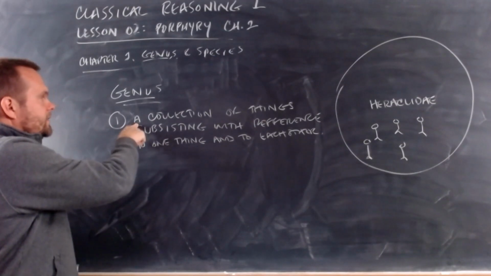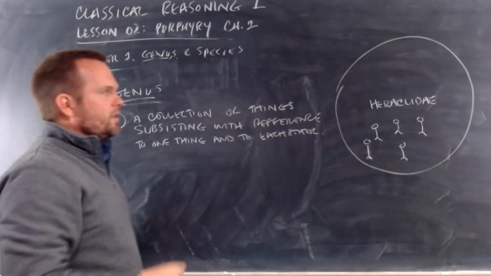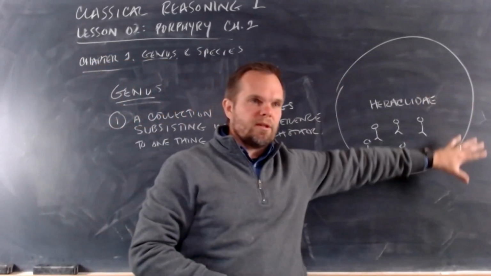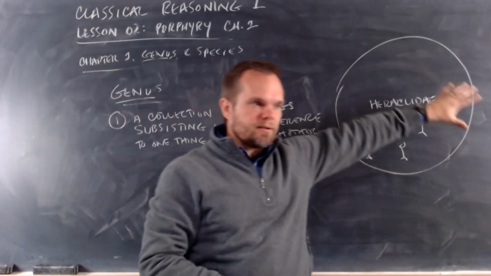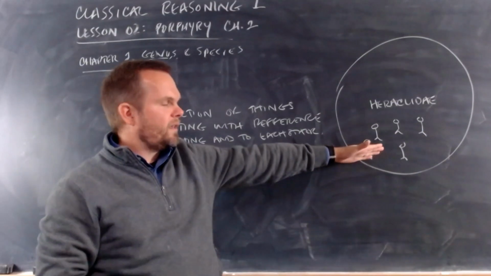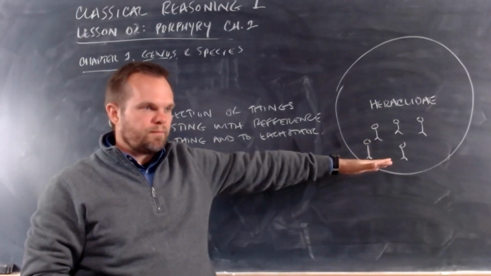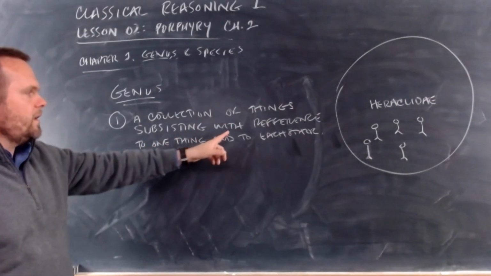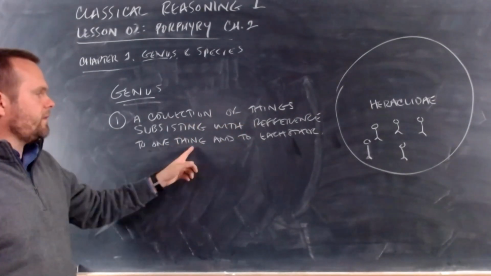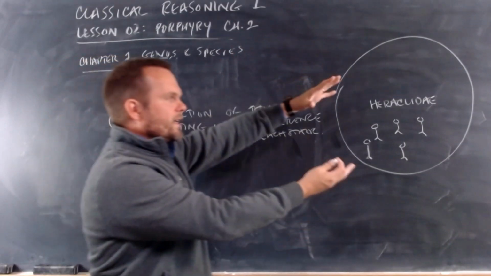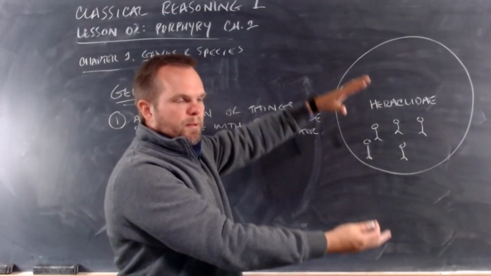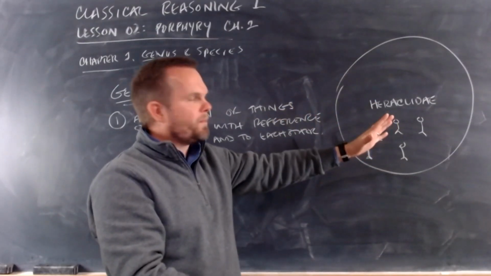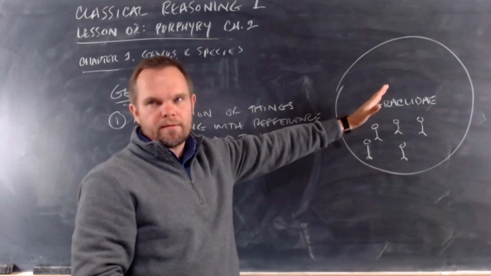A genus, in this sense, is a collection of things, right? Follow me here. The example will illustrate it for us. A collection of things, right? In this case, a collection of people. A collection of things subsisting with reference to one thing. So this collection exists because every member of this collection has a relationship to one thing in common.